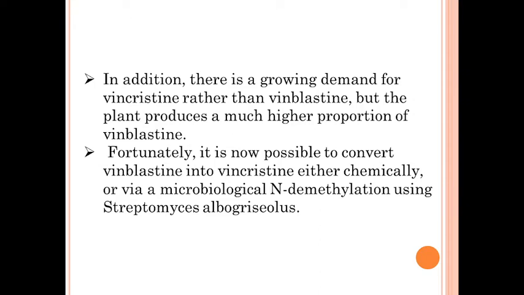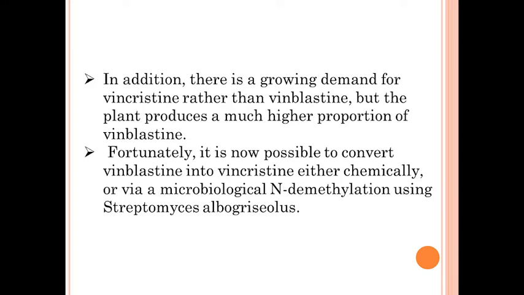So vinblastine should be converted into vincristine, and this conversion can be done chemically by coupling of vindoline with beta-ketoester, ketoaldehyde or beta-ketonitrile, which will produce vincristine.